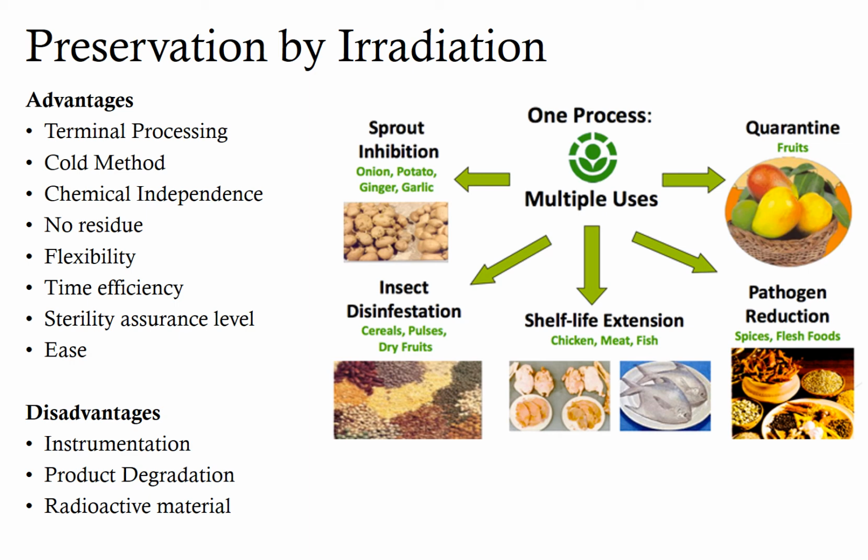Third is chemical independence. No volatile or toxic chemicals are needed for this method. In case of X-ray or E-beam radiation, no end products requiring disposal are generated during the procedure. There is no residue on the products left after radiation.